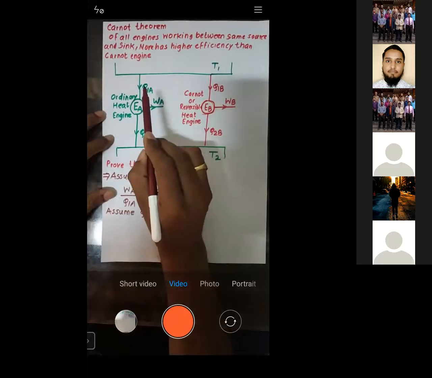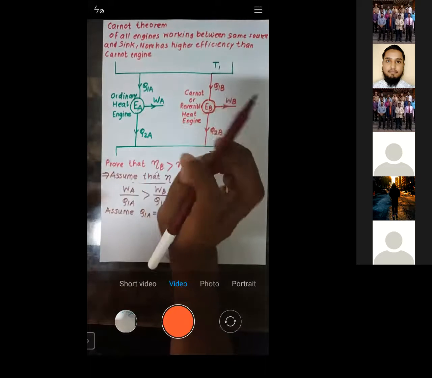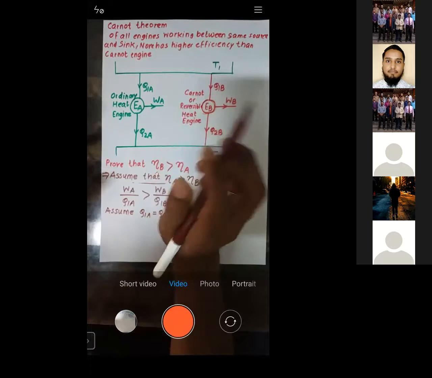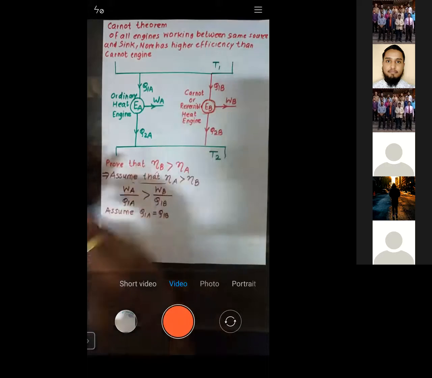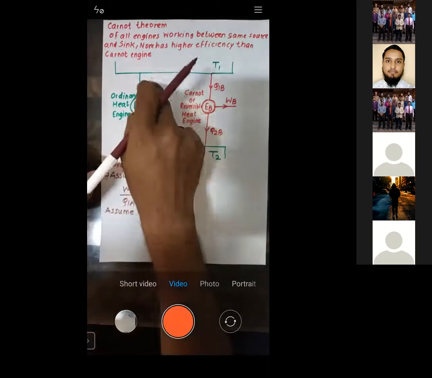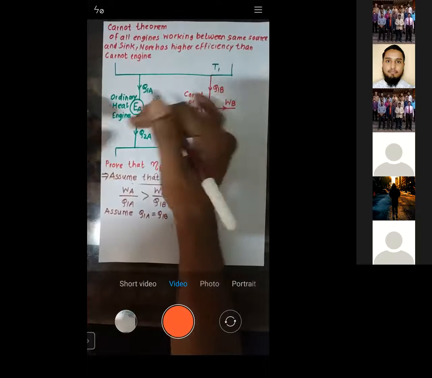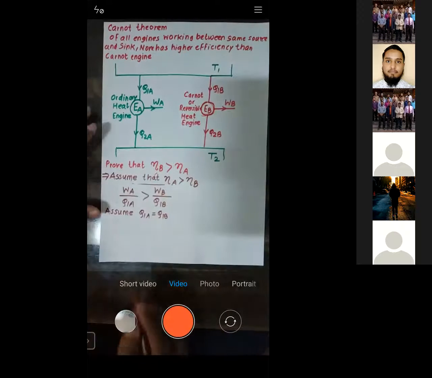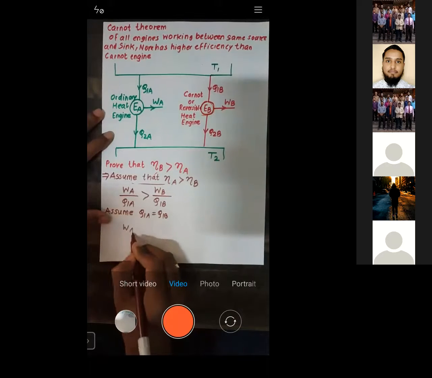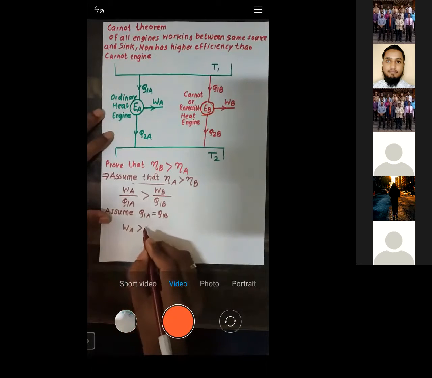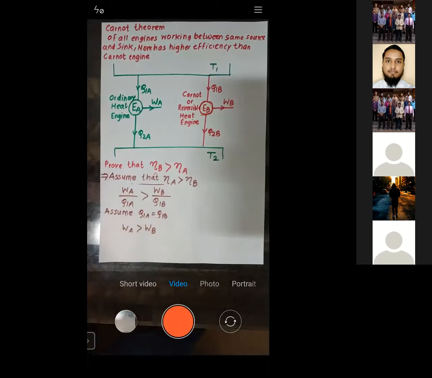By supplying the same amount of heat, let us calculate which is producing more power. Do you agree to this one? We are giving the same input to both the engines and we are calculating which is giving more output. With the same input, whichever engine gives more output will be more efficient. So you will find that the work produced by engine A is greater than the work produced by engine B. Is that okay?